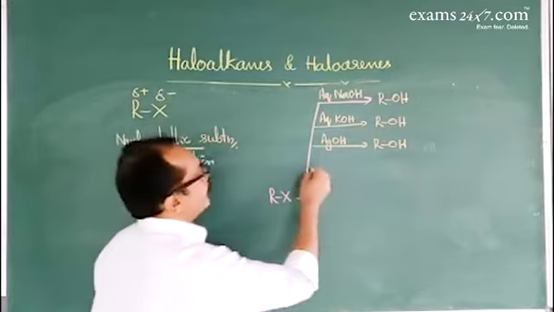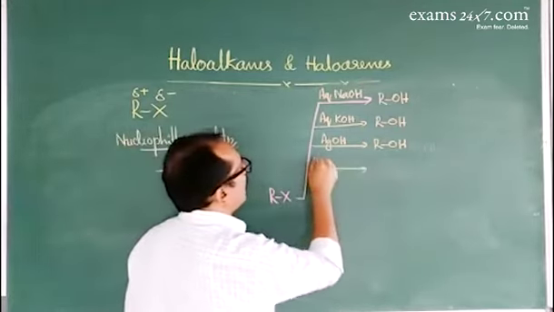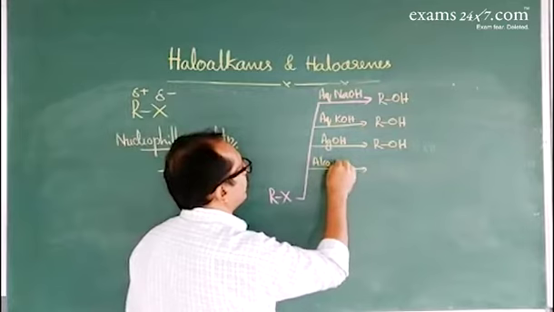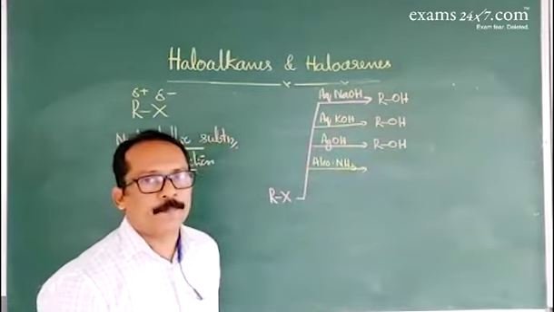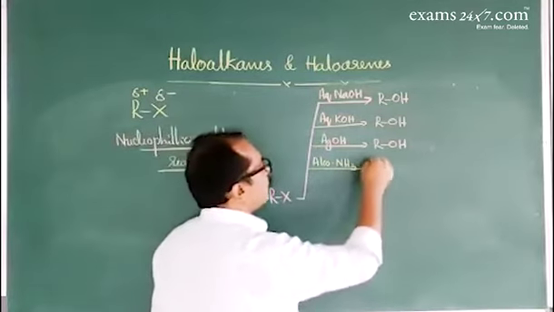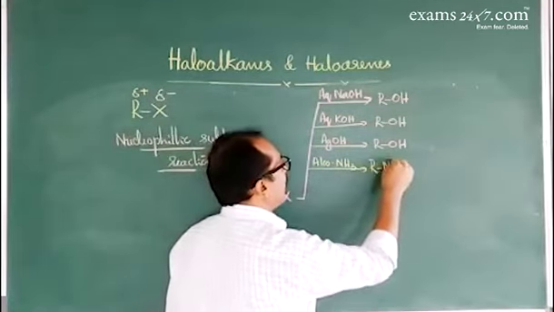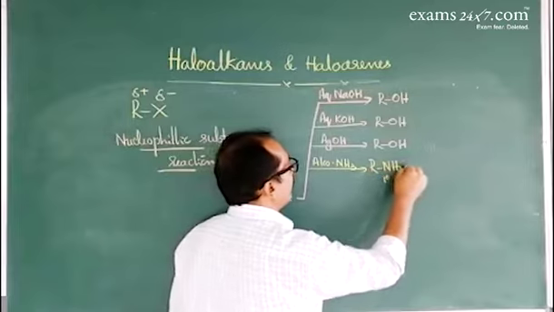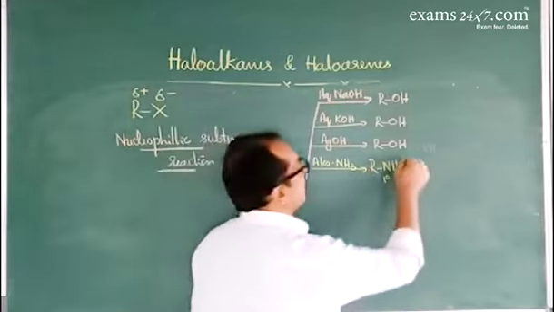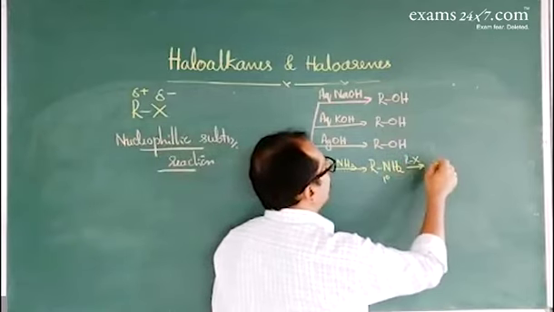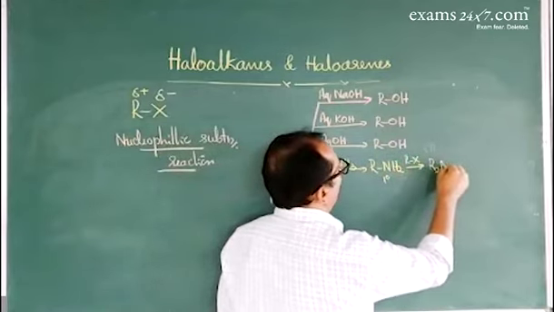Similarly, next one, reaction with alcoholic ammonia. This is a vigorous reaction. In the first stage, the halogen atom is replaced by the amino group, which gives primary amine. Then the reaction continues. Primary amine reacts with haloalkane to give secondary amine.